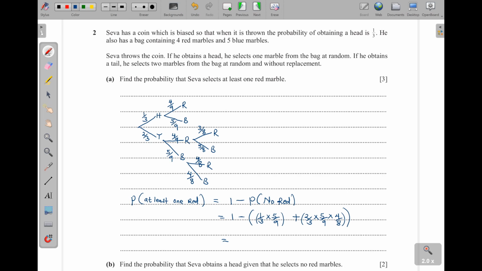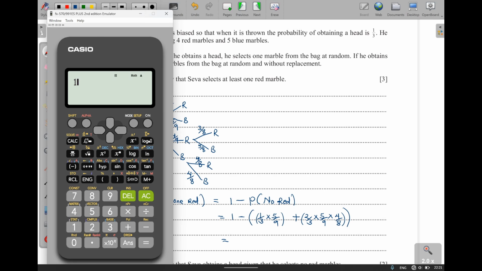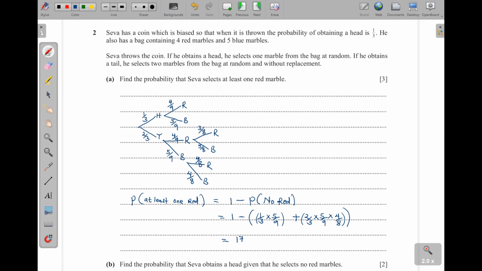So when we put all of this in the calculator, what do we get? 1 minus, here I'll have 5 out of 3 times 9, that is 27. And then plus 2 times 5, 10, times 4, 40. Then we shall divide by 3 times 9 times 8. So this one will give us altogether 17 out of 27.